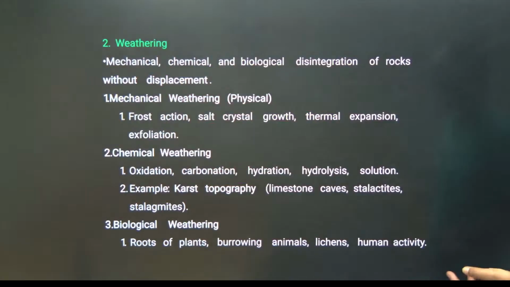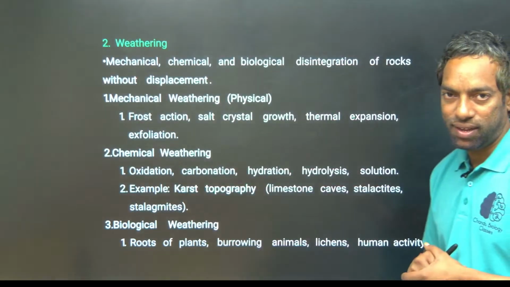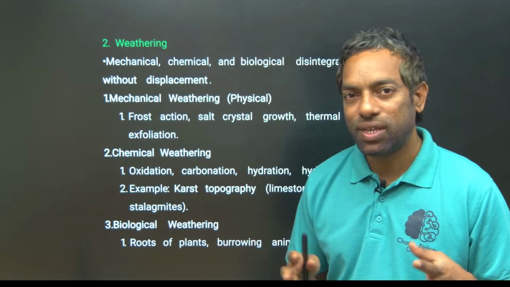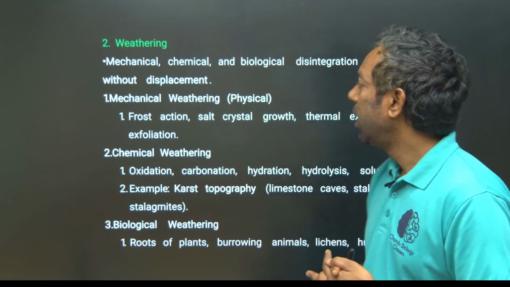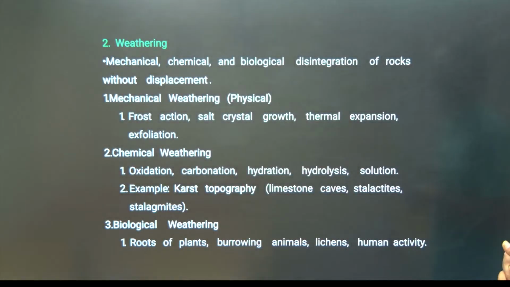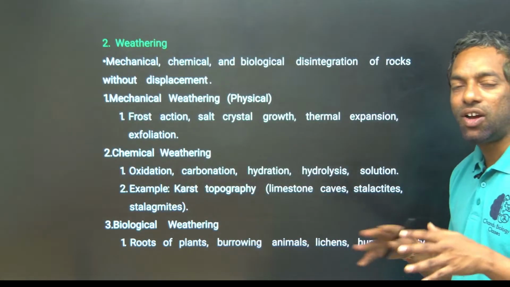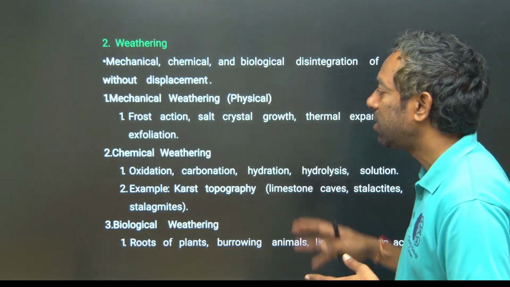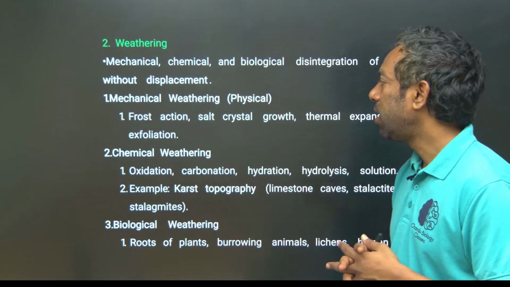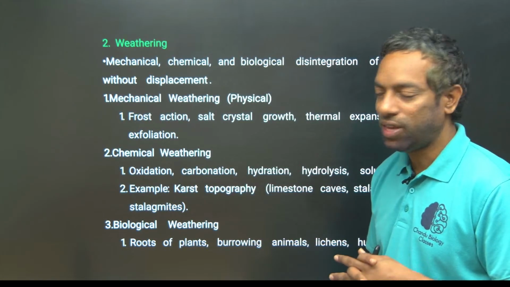The first process is weathering. Weathering is an exogenic force. It is the mechanical, chemical or biological disintegration of rock without any displacement, creating soil on the earth's surface. Weathering has two types: mechanical or physical weathering, and chemical weathering.